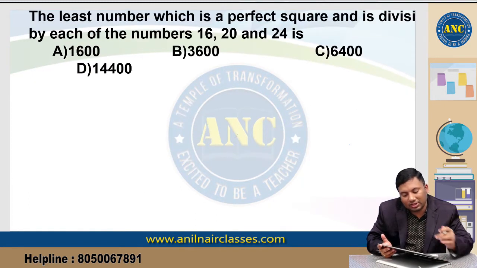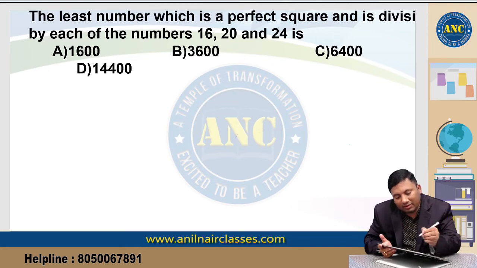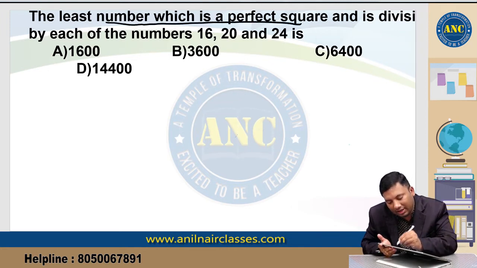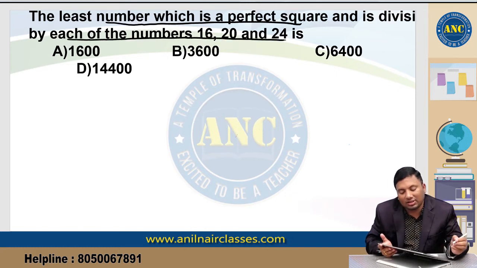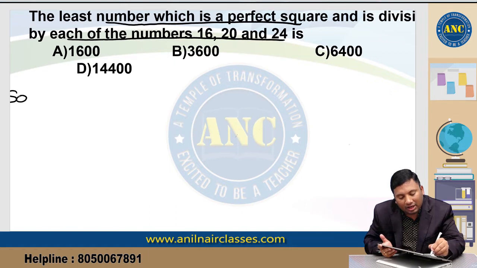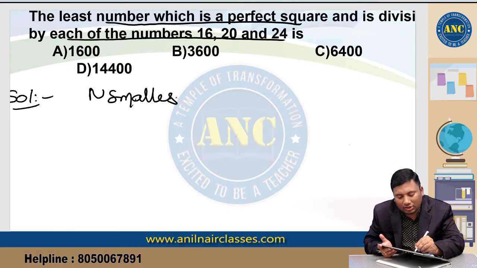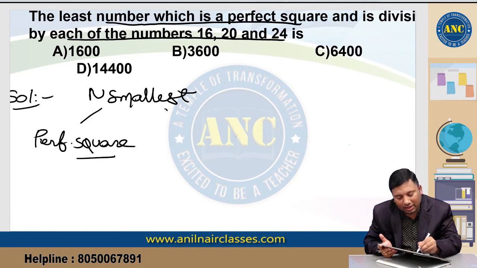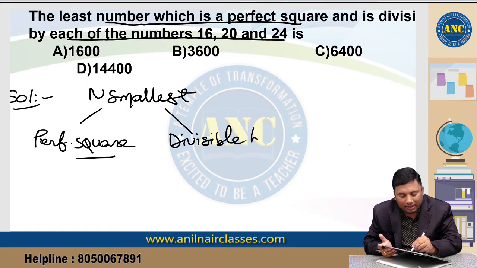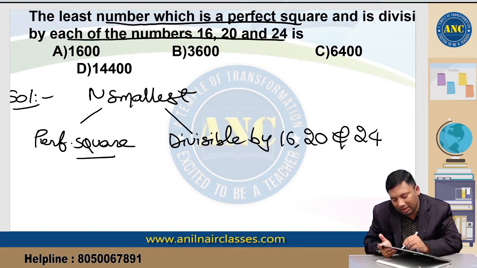Next one: the least number which is a perfect square and is divisible by 16, 20 and 24. Now there are two conditions. N should be smallest, it should be a perfect square, and it should be divisible by 16, 20 and 24.